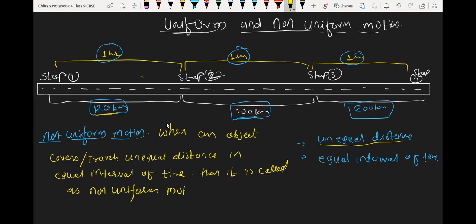Non-uniform motion. Understood, everyone? Or any doubt here?